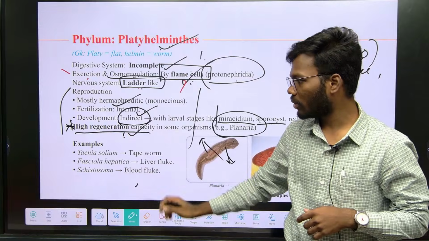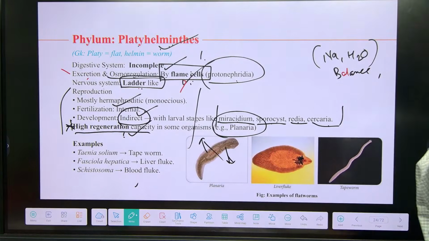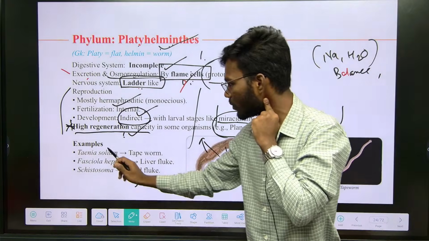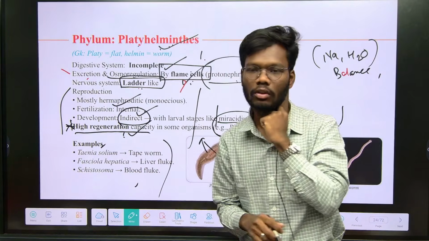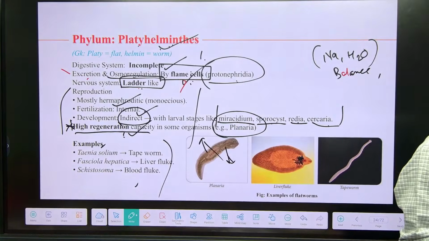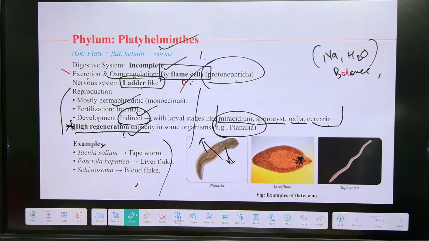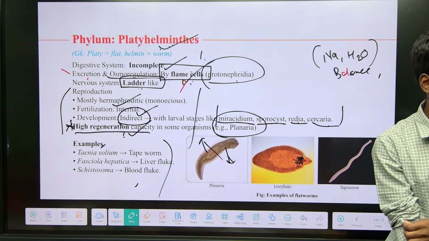And you see the examples. There are three examples in your NCERT: Taenia solium, Fasciola hepatica, Schistosoma. You have to remember the scientific names and common names also, right? You have completed four phyla: Porifera, Coelenterata, Cnidaria and Platyhelminthes. Understand Platyhelminthes? Is there any doubt?